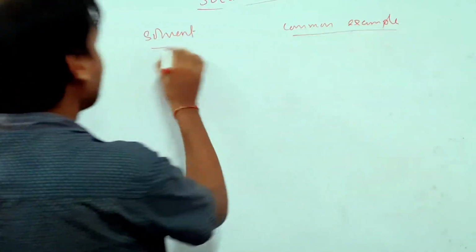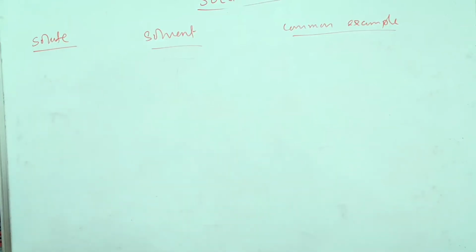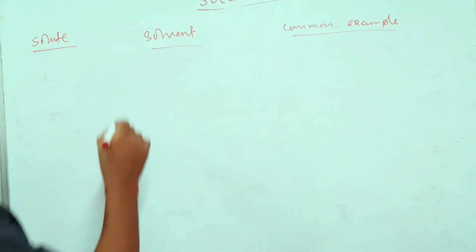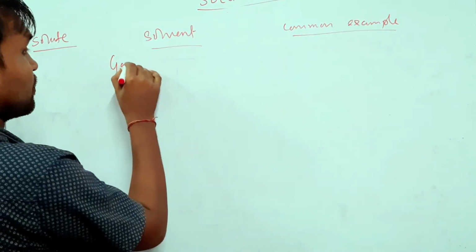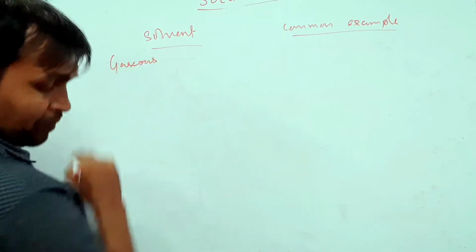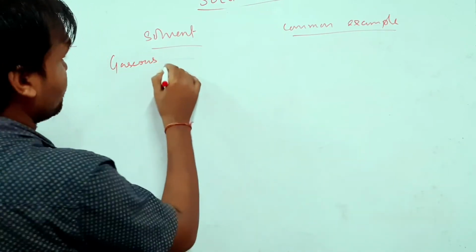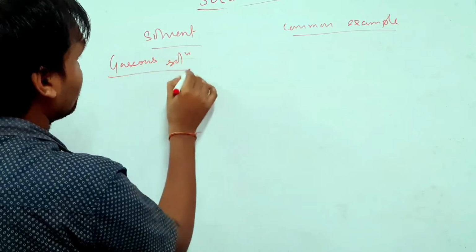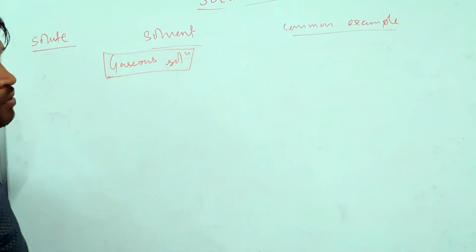So solute, solvent, and common examples. First of all, we are going to see the gaseous form. This is gaseous solutions. We are going to deal with gaseous solutions.